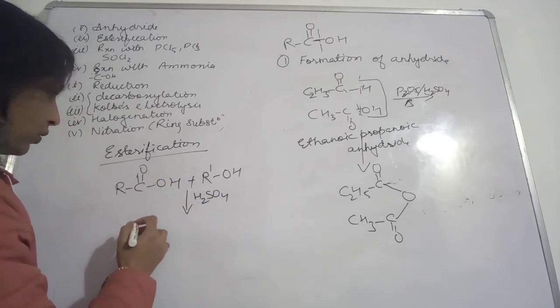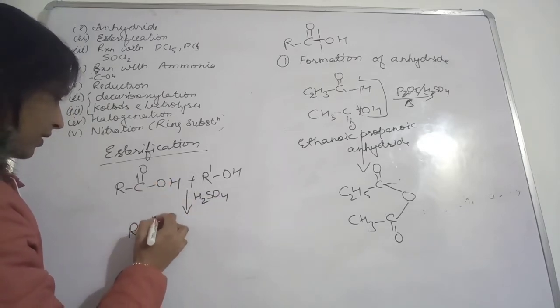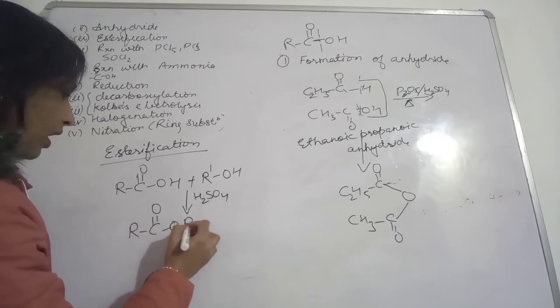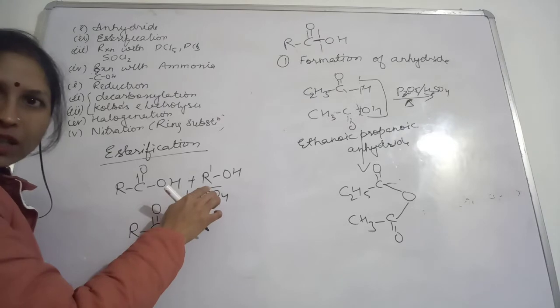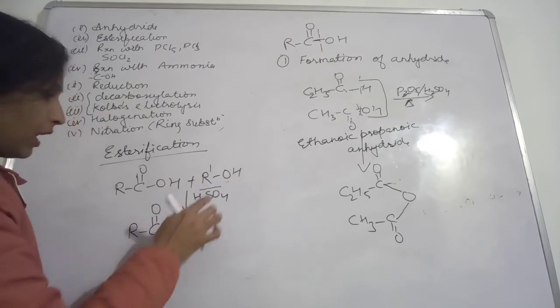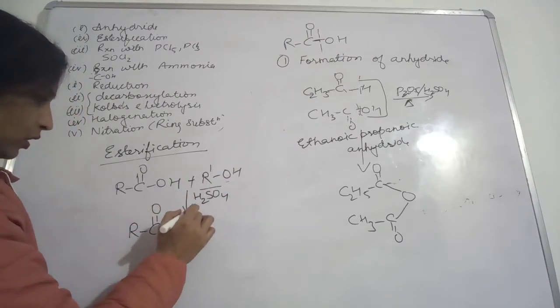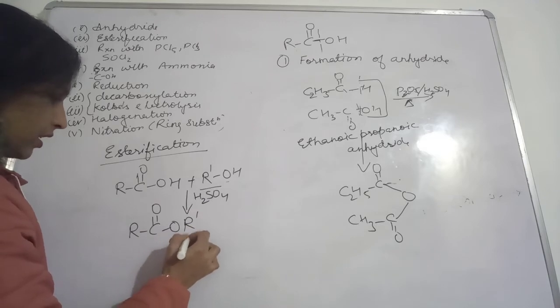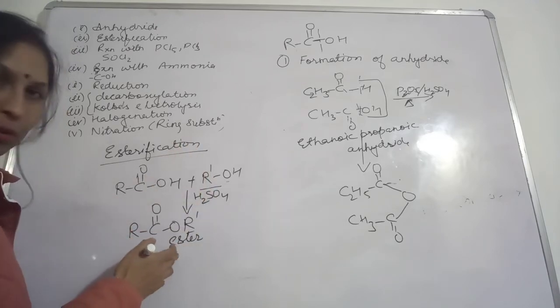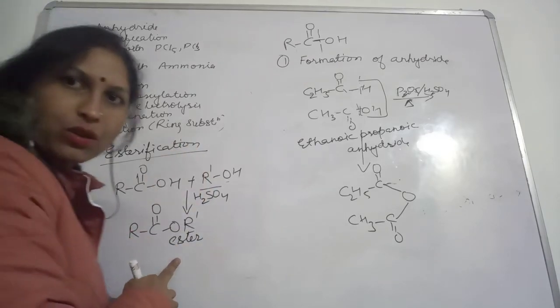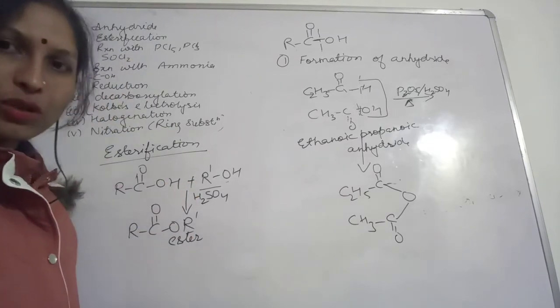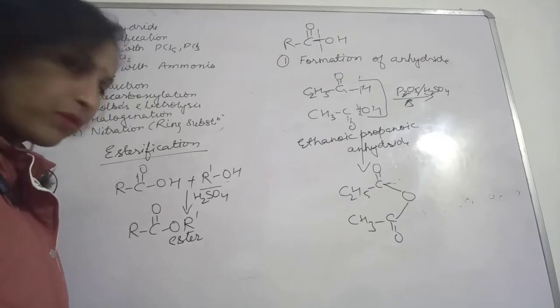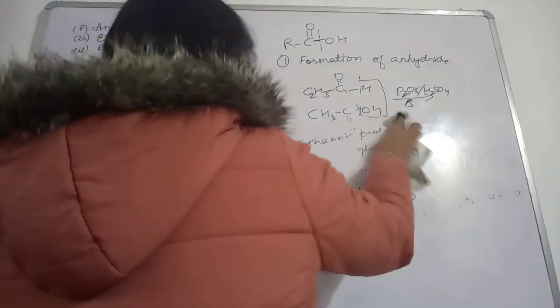Now what are you going to get in this case? RCOOR dash. The R dash is associated with this OH of the alcohol, and this compound you are going to get is an ester. So this process is the formation of ester, and this is called esterification. The mechanism I am going to show you is very important. Okay, so let's start.